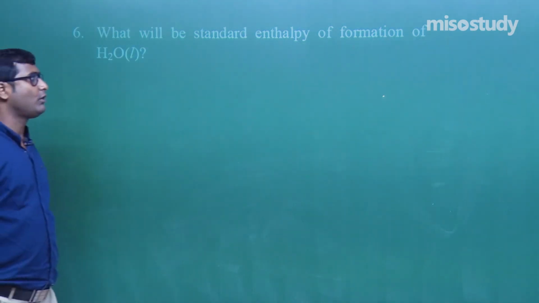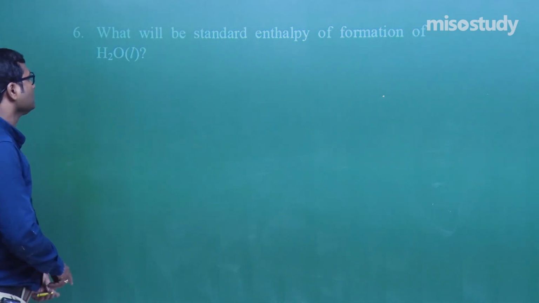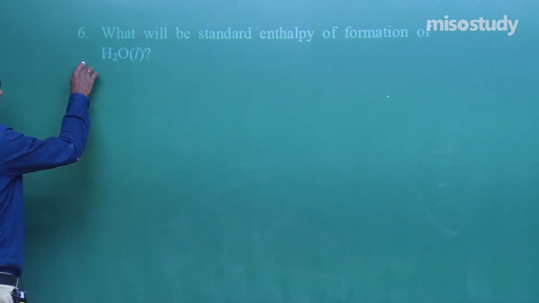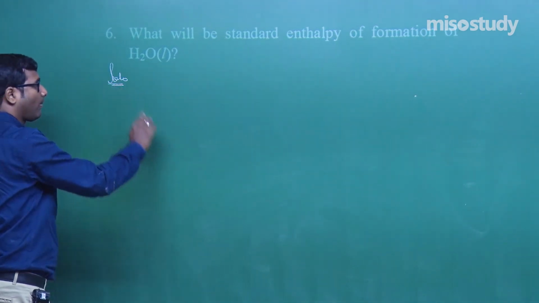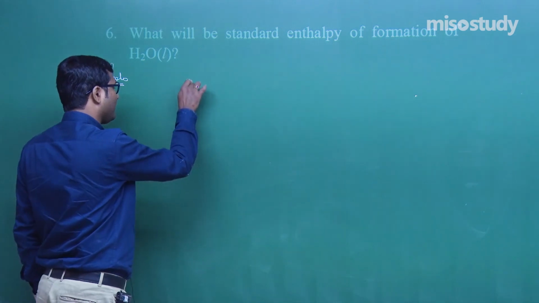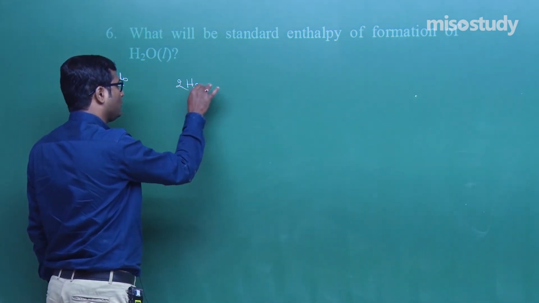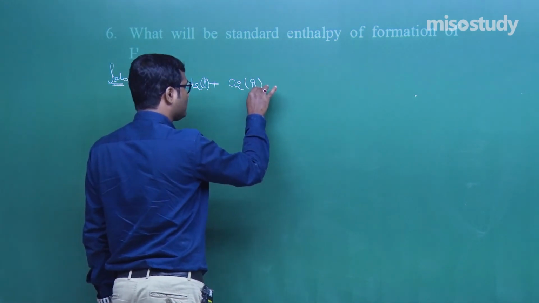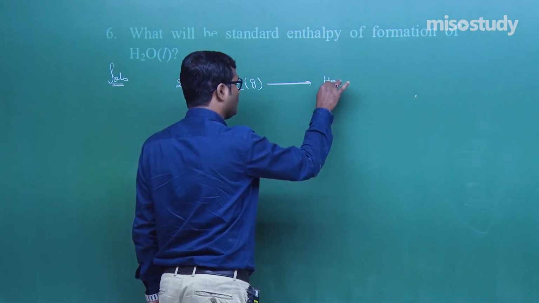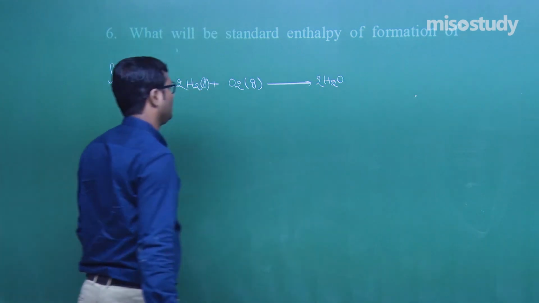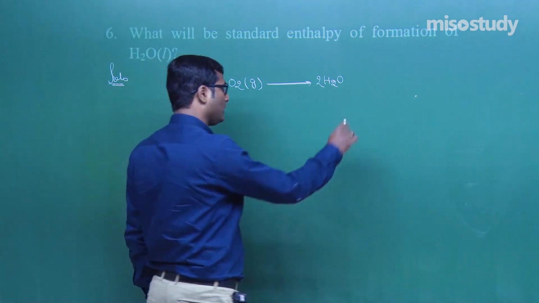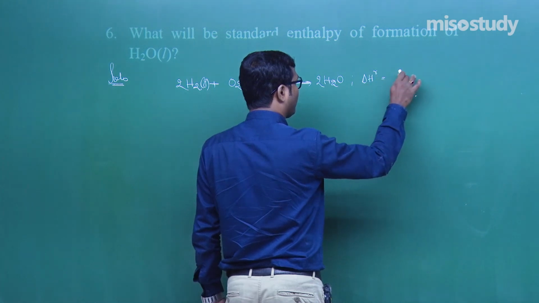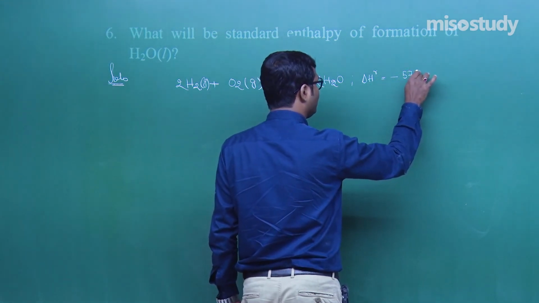So, I think you have got the answer. What is the answer of this question? What will be the standard enthalpy of formation of H2O? The simple explanation here, that is H2 plus O2, which gives you H2O. Clear? H2 plus O2, which gives you H2O, and the delta H of the reaction is minus 572.